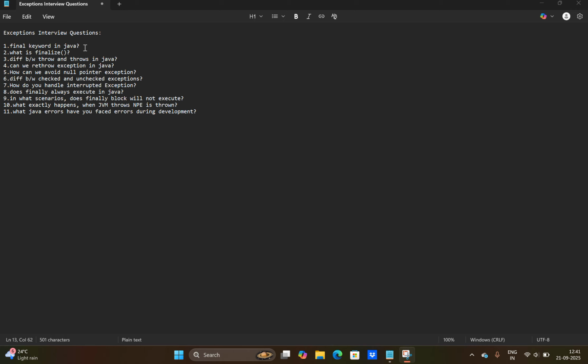What number of exceptions can occur with throw? At least one exception at a time. Here, with throws, we can declare multiple exceptions separated by commas. Yeah, this is the answer regarding the throw and throws keywords.